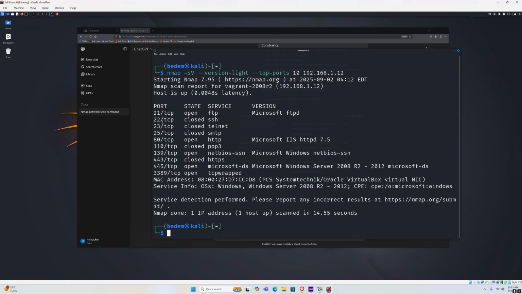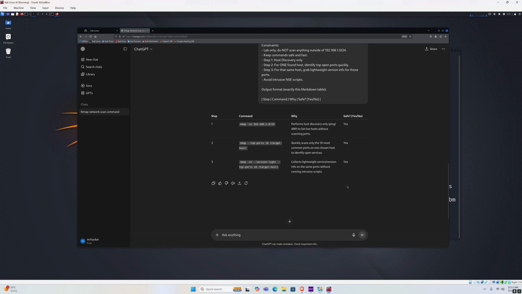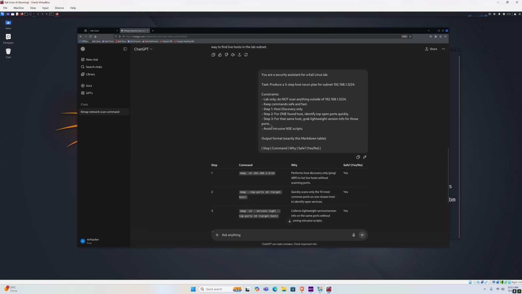And here it is. We're getting the same 10 ports as the last command that we ran, but we're also getting this version column, which gives us the version of the services running on the ports that it found open, right? So we successfully completed the 3-step plan. We ran all 3 commands and we got exactly what we wanted.